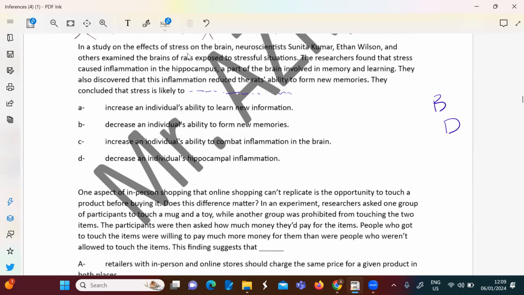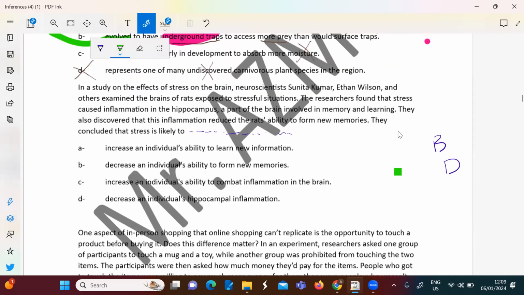These are the homeworks. Yes, I've received them. Okay, so I want you to analyze and get the main idea from the first sentence. What do you think? He said that when they make a study on the effects of stress on the brain, there are two scientists called Sonita Kumar and Ethan Wilson. They make an examination on the brains of rats, not humans, and they expose them to stressful situations.